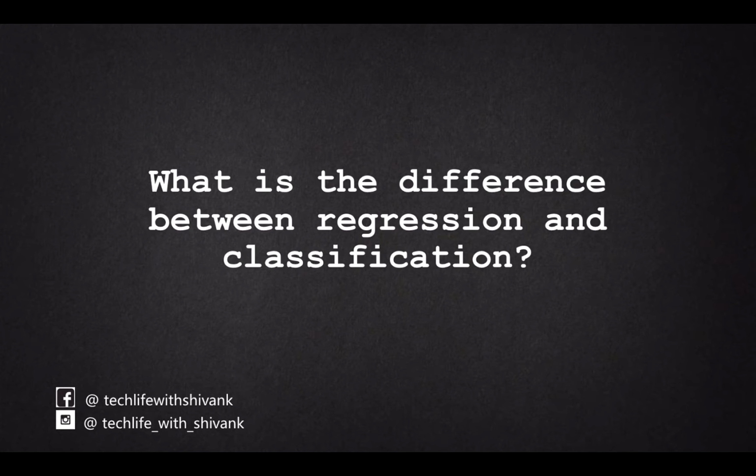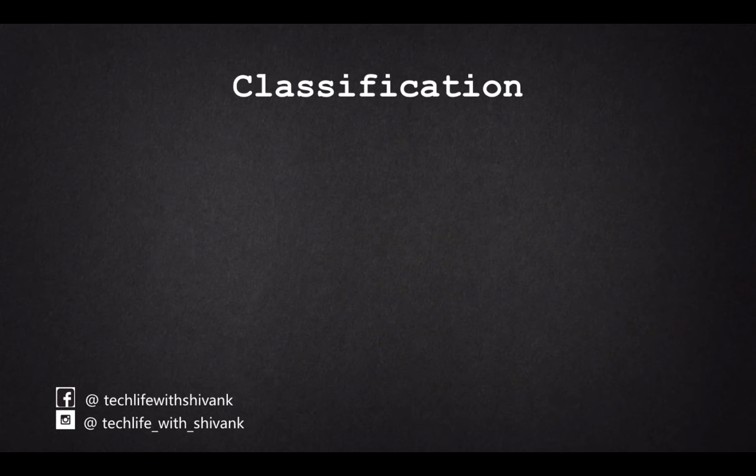So we just discussed the difference between supervised and unsupervised learning. We need to know that supervised learning is further of two kinds, regression and classification. The difference is quite simple. Classification means taking an input and mapping it to a discrete label. For example, given a picture, we have to classify whether it is of a cat or a dog.